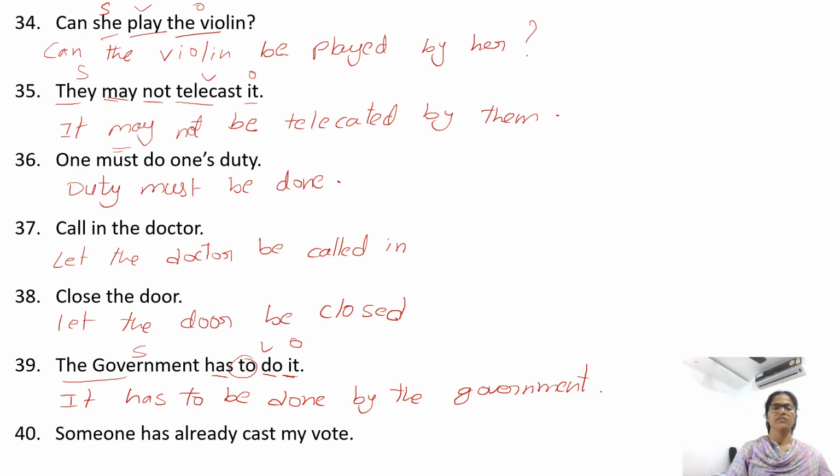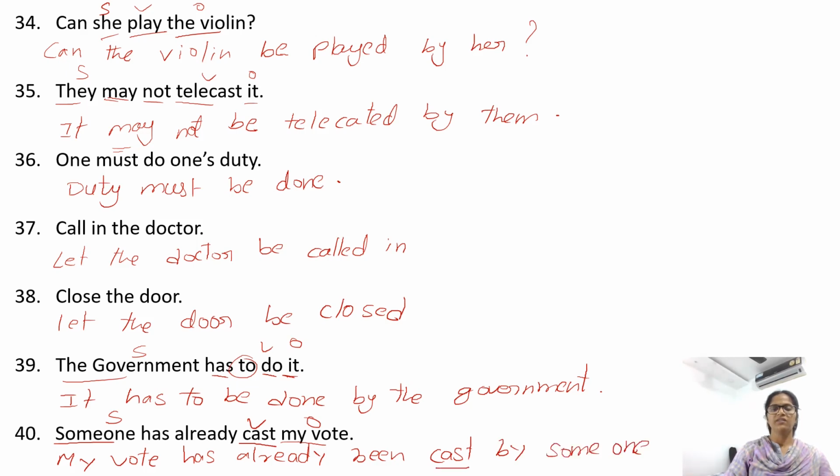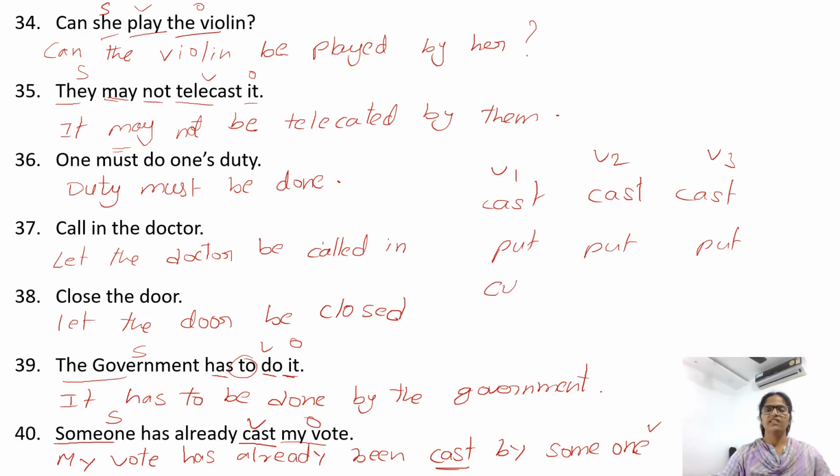Someone has already cast my vote. Cast is the verb, someone is the subject, my vote is the object. Begin with the object. My vote has already been cast by someone. Here cast is V1, V2 and V3 form also cast. It's not casted. It has to be cast. Cast V1, V2 also cast, and V3 also cast. Like we have put, irregular verbs. Put, like cut, cut. So cast, the V3 form is cast.